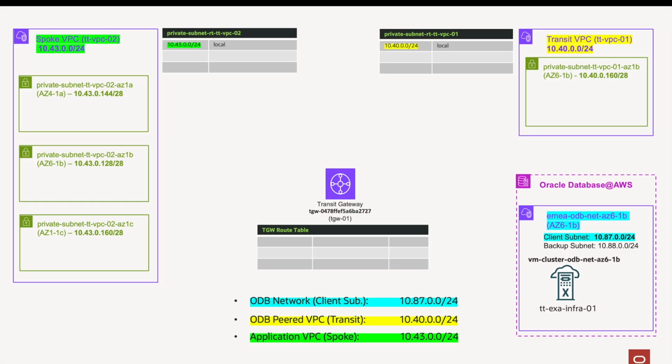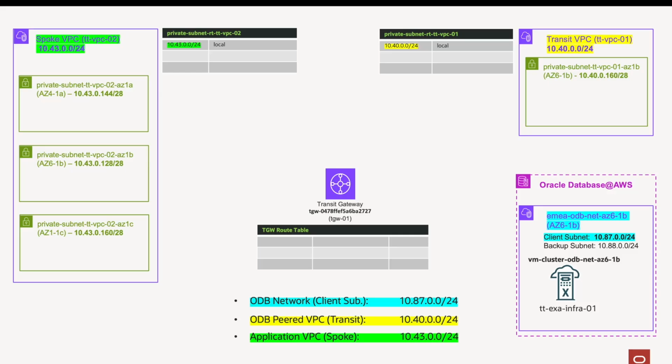This is our starting point. On the right, the ODB network in physical availability zone 6 in North Virginia. The ODB client subnet is 10.87.0.0/24, shown in blue.